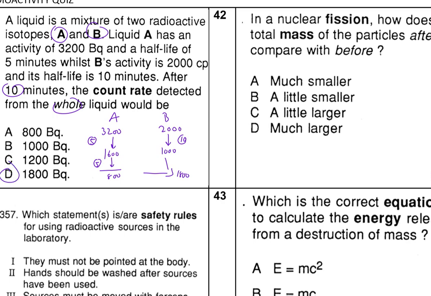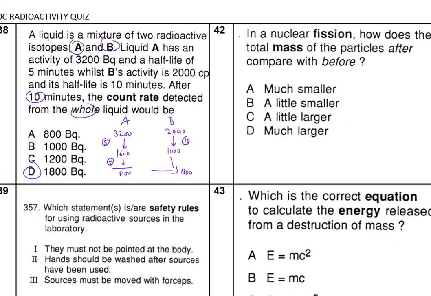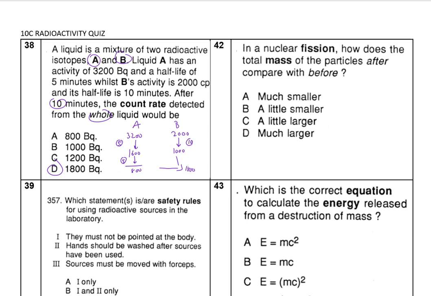So we are using logic to make sense. Now, what happened to the overall mass of the fission, before and after? Remember, we have a big unstable nucleus, and then it splits into two smaller nuclei. They are a little bit smaller, not much smaller, they're still big, and we have 2 or 3 neutrons being released.